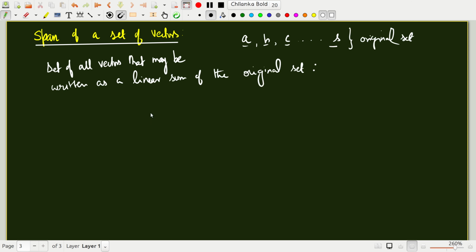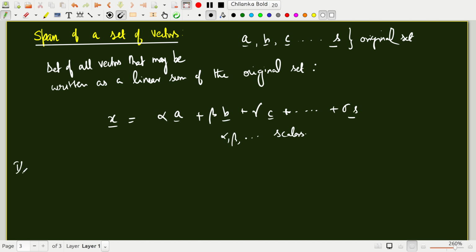Okay, what is the span of this set? X is written as alpha A plus beta B plus gamma C plus sigma S, where alpha, beta are scalars. Okay, so you try to find the set of all vectors that can be formed by linear combination or linear sum of the original set of vectors. That will become the span. Okay.